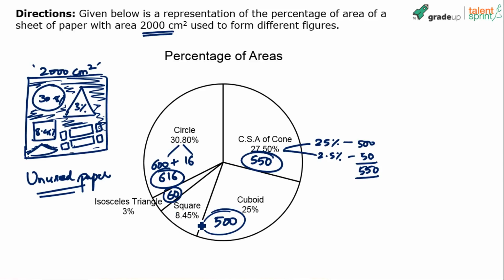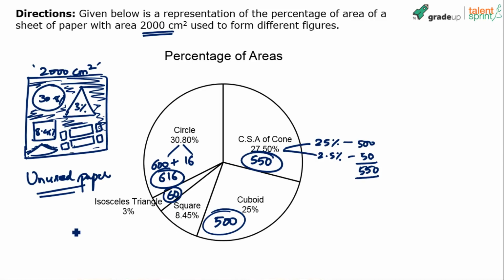How about square? 8.45%. Now do this calculation. See, you must be capable of doing these calculations really quick. Otherwise, it gets very difficult, right? I mean, time consuming basically. All of us can find out what is 8.5% of 2000, but how quickly do you find it out is the question here.